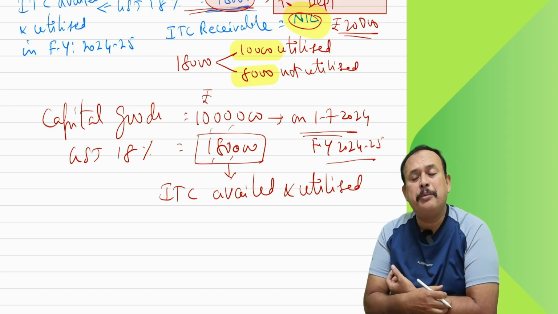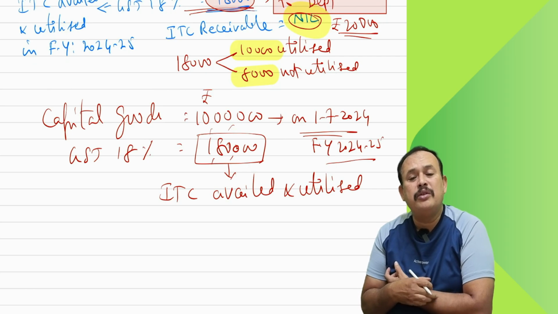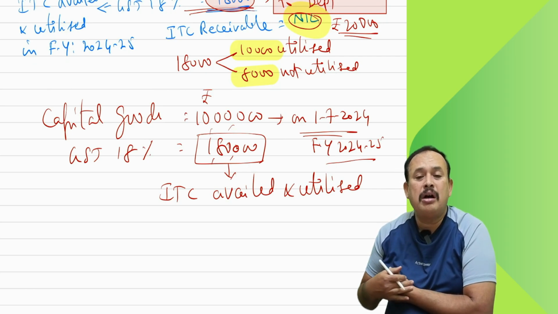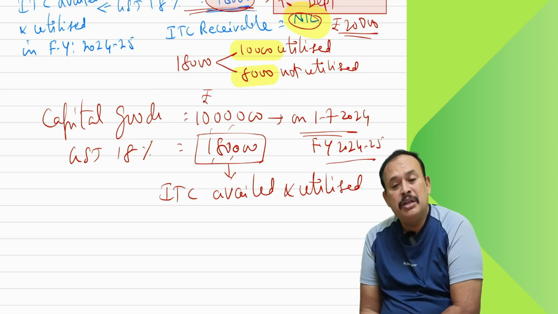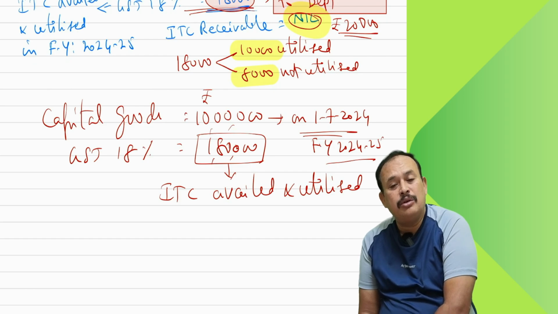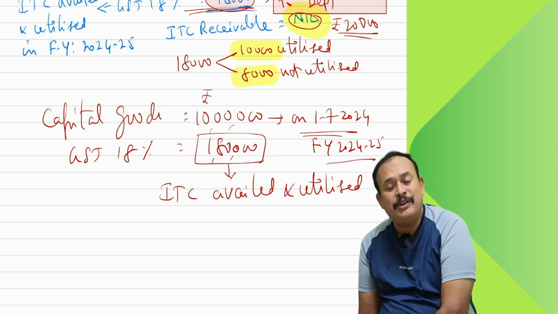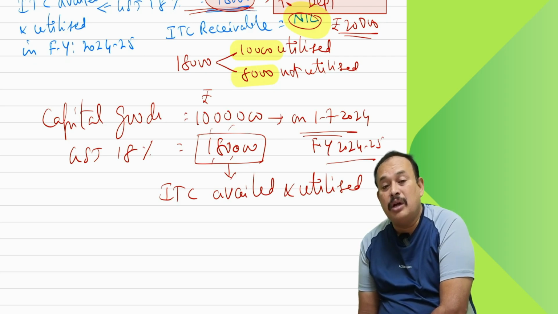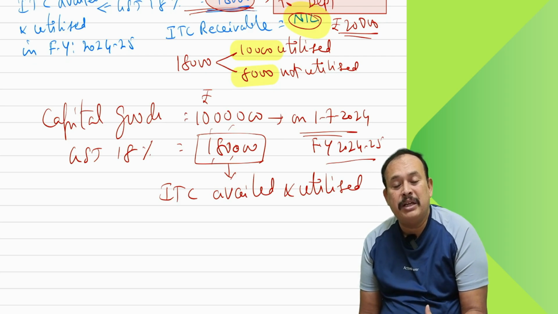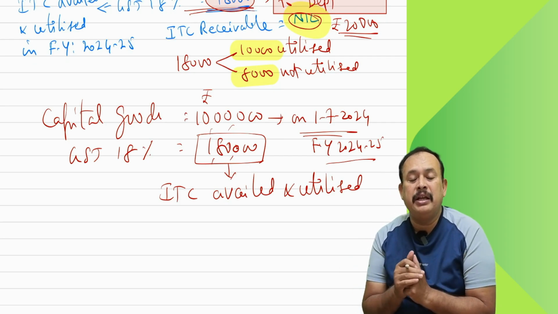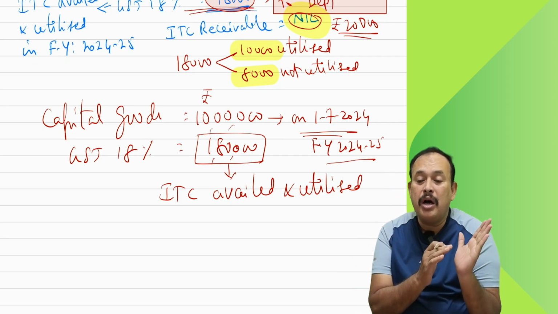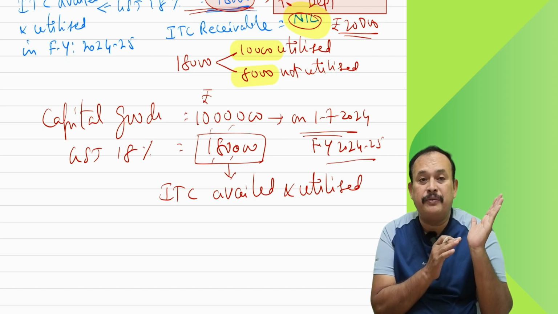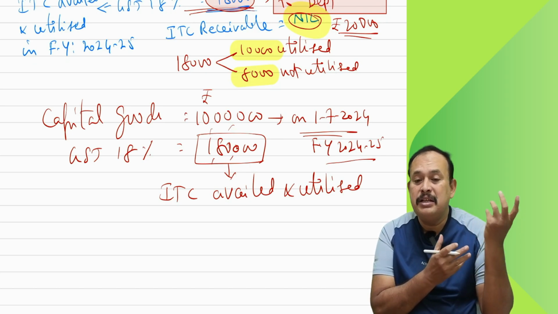Now from 1st April 2025, since you are going for the composition scheme, you are not eligible for ITC. If you are not eligible, then what is going to happen? ITC availed and utilized by you on that capital goods is not allowed now. How much is not allowed means proportionately. So far you used it for normal payment of GST taxes, eligible for ITC.